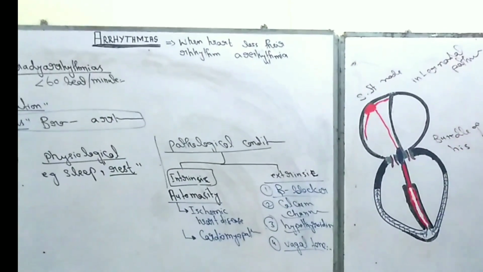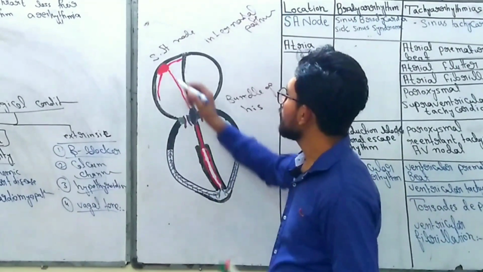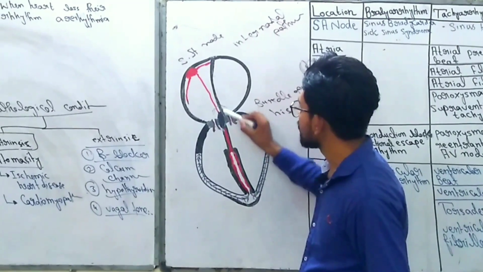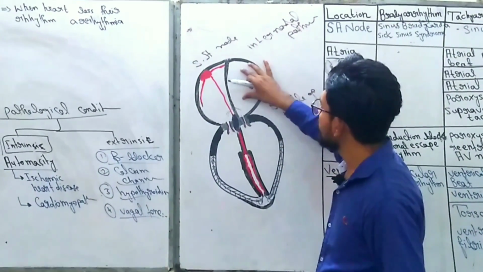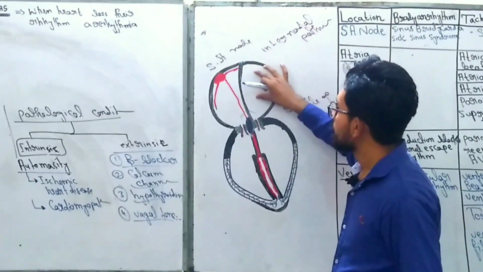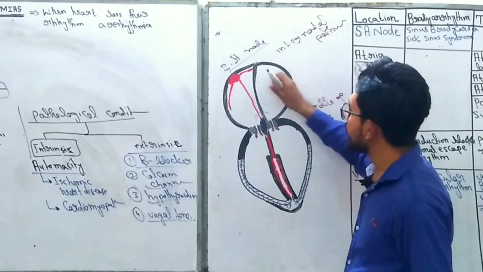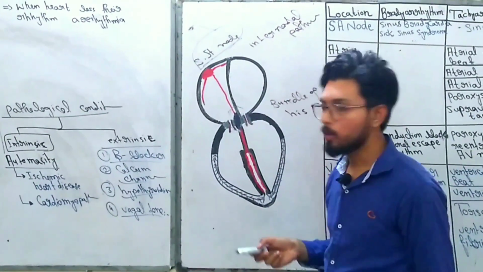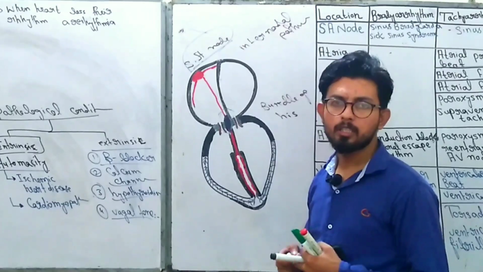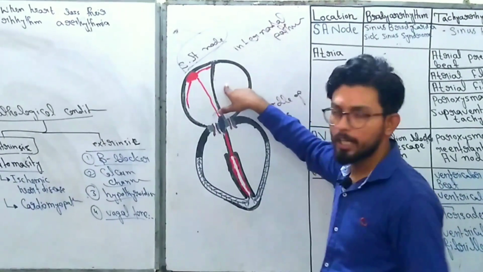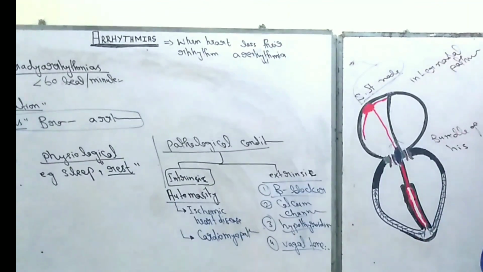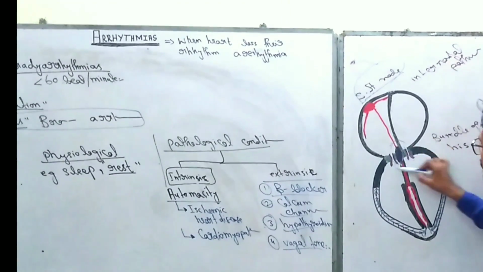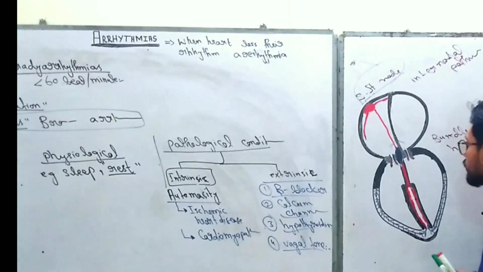Okay, next, after SA node bradyarrhythmia, now come to the AV node bradyarrhythmias. Why am I not telling you about the atrial bradyarrhythmias? Because when the SA node slows down, the atrium also slows down, so SA nodal problem and atrial problem are the same, because they have a very close relation. That's why we are not talking about atrial bradyarrhythmia. I am only explaining the SA node bradyarrhythmia, right? And second, now come to the AV nodal bradyarrhythmia, right?